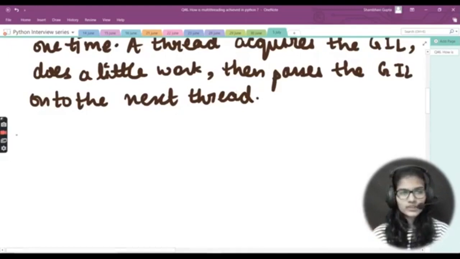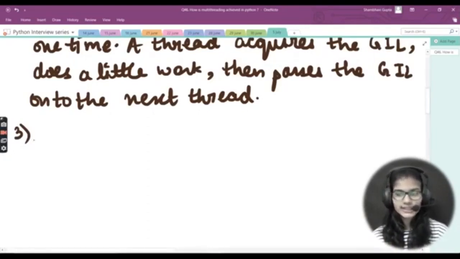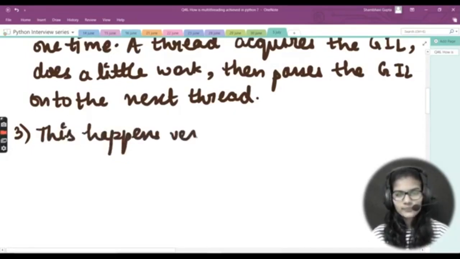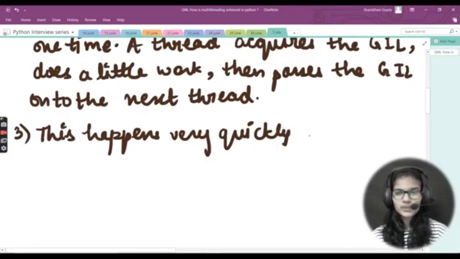Next, we'll write about how it takes place and what changes we are able to see in the code after applying this GIL and multi-threading. Let's see that. Here I'll write that this happens very quickly. We are not able to see that with our human eyes. So it may seem to you that your threads are executing in parallel.